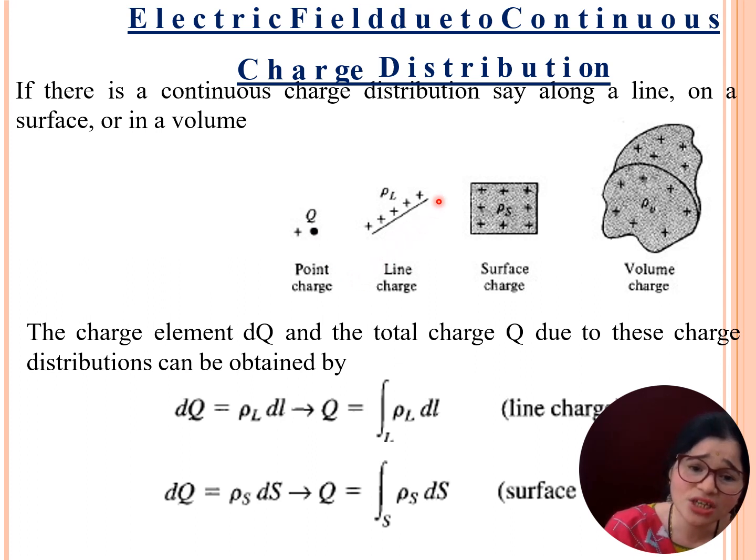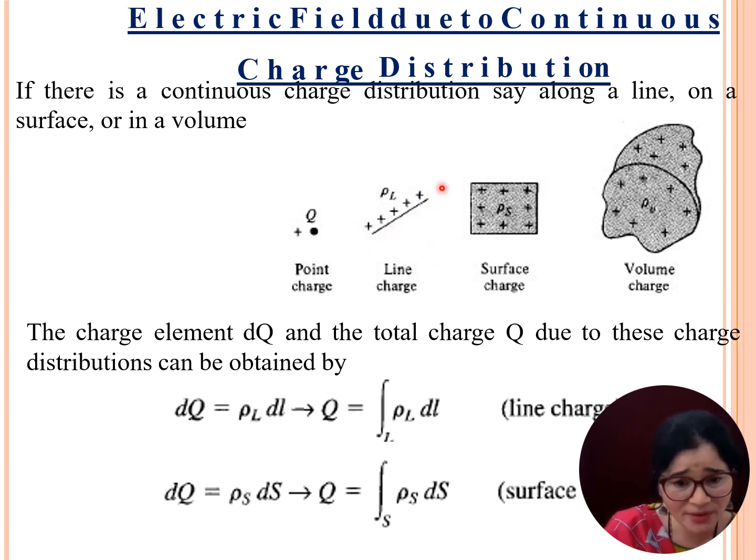If it is a line charge, the charge is distributed along the length of the element. Charge is measured in coulombs, whereas for a length L of the element the units are coulomb per meter.